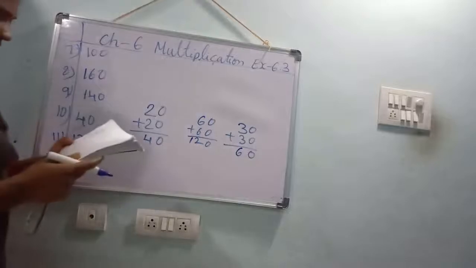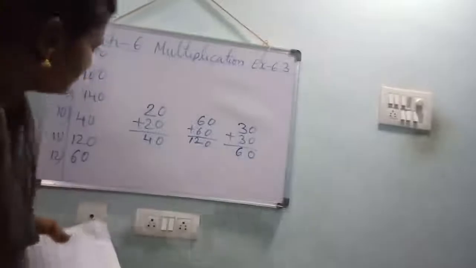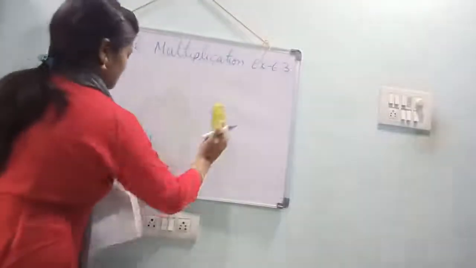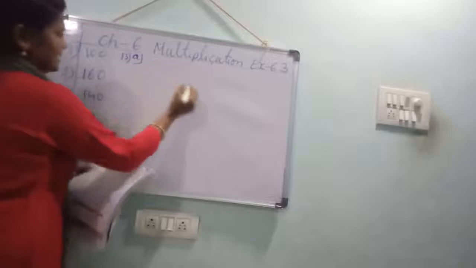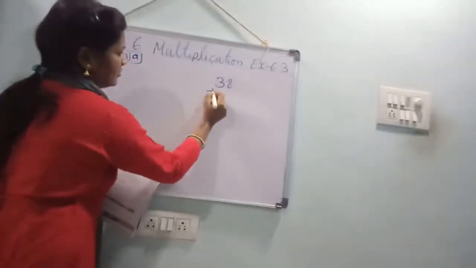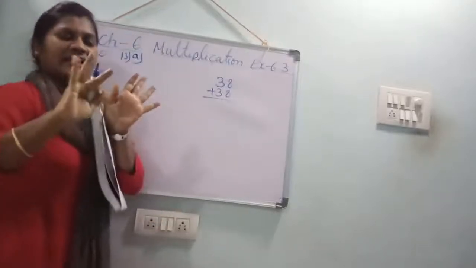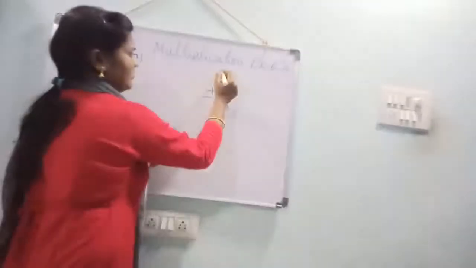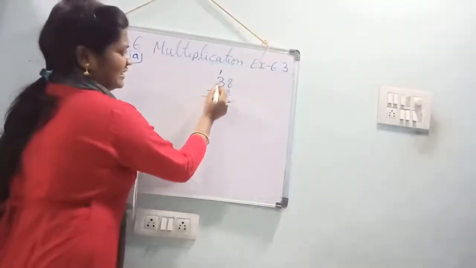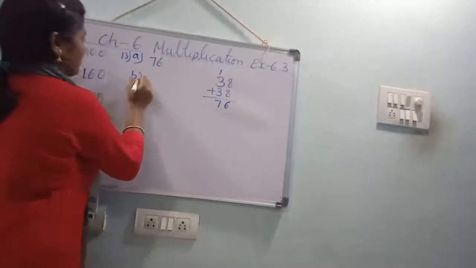Understood? Next, 13th one. Double the number mentally. See, what are the numbers they gave? 38. 38, if you double the number, what will you get? 8 plus 8. 8 in the mind, take 8 fingers. 8 after, 9, 10, 11, 12, 13, 14, 15, 16. 16, 6 here, 1 carry forward. 3 plus 3, 6. 6 plus 1, 7. 76 is the answer.